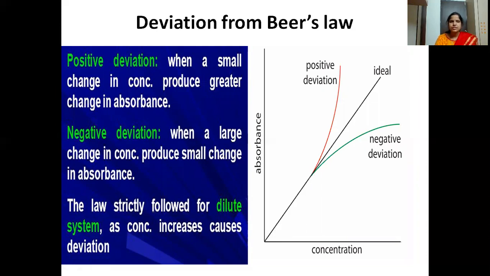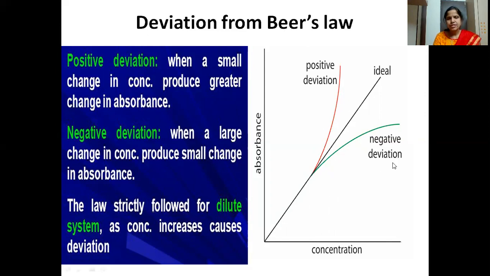But there are some deviations to this law. There are positive as well as negative deviations. For the positive deviation, you can see this red curve. Why does the red curve appear? As the concentration increases, there should be a proportional increase in the absorbance, so we should actually get a straight line. But sometimes, as the concentration increases, there is a large increase in the absorbance. That gives rise to positive deviation.